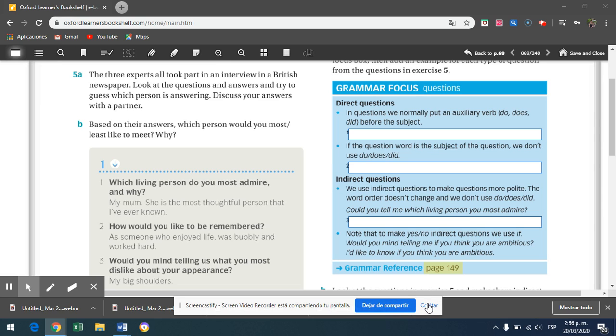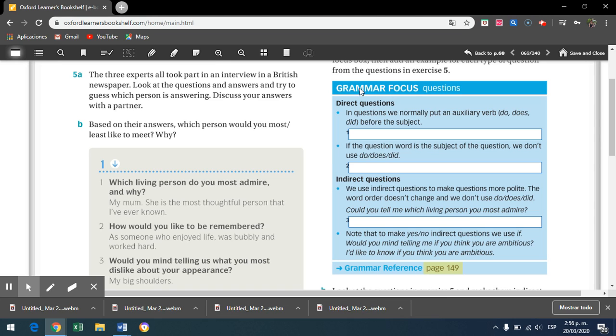Okay, guys, so let's focus a little bit on grammar. Today in grammar, we have direct questions and indirect questions. So I will read and I will give you some examples. In questions, we normally put an auxiliary verb, do, does, did, it depends on the tense, right?